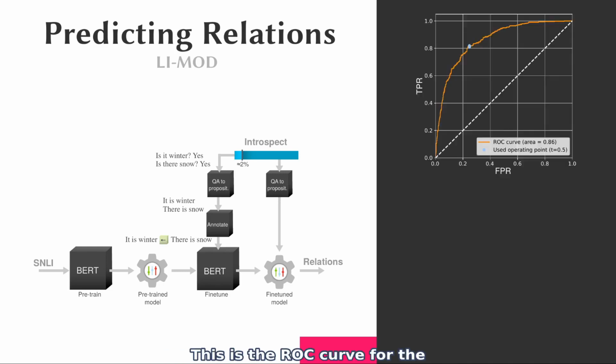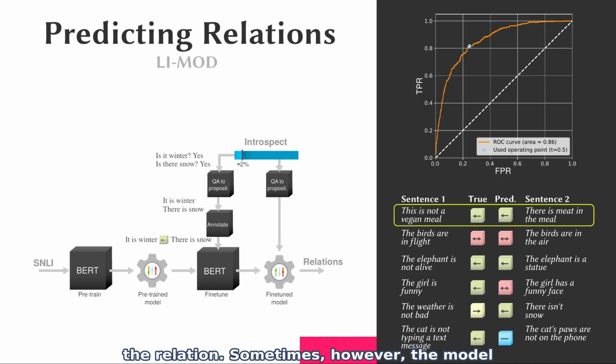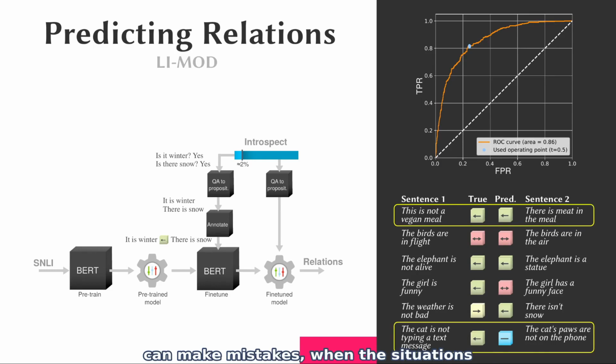This is the ROC curve for the entailment class. And these are some prediction examples. In this example, the model correctly predicts the relation. Sometimes, however, the model can make mistakes when the situations described in the propositions are unusual.